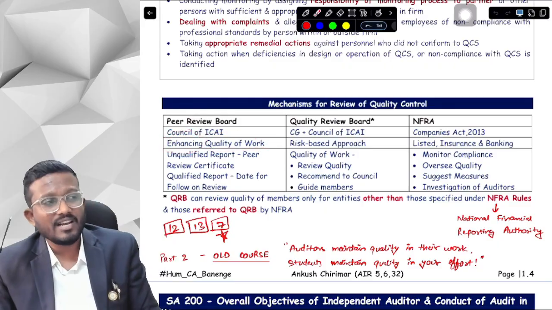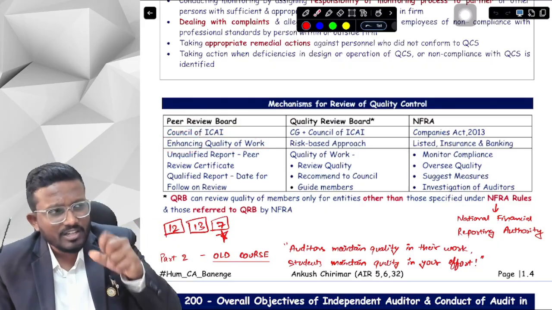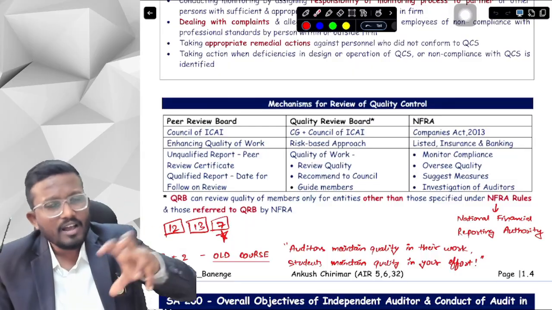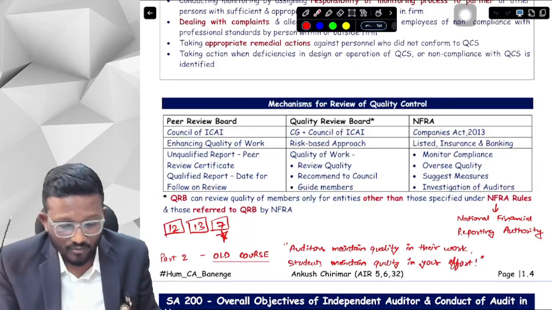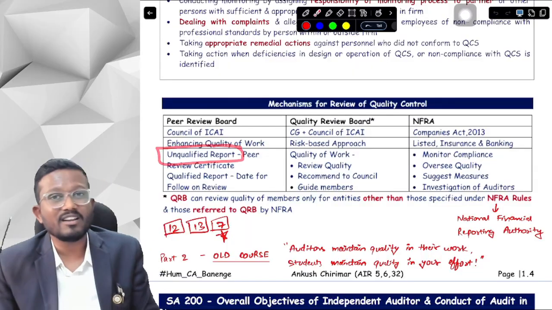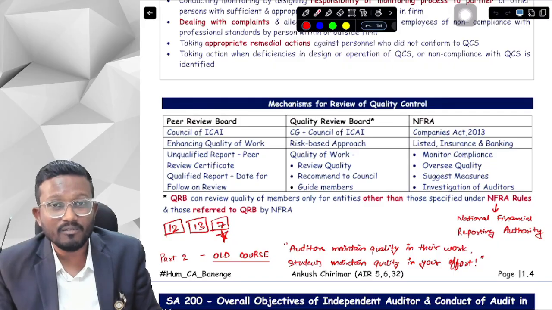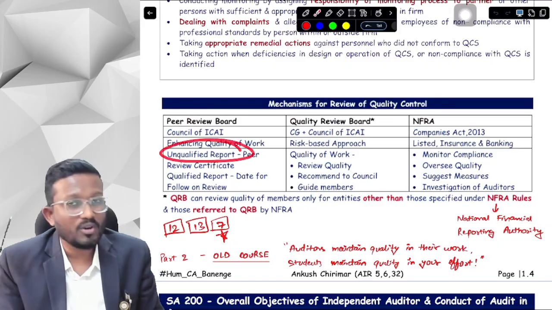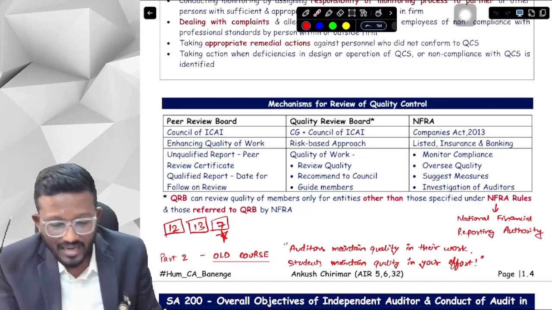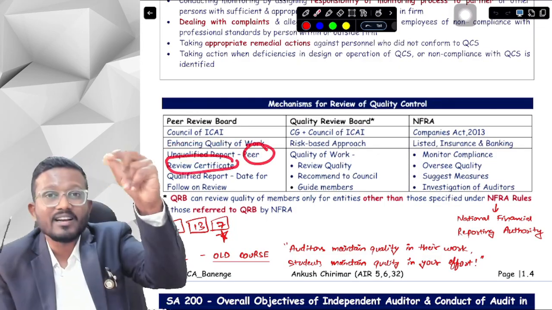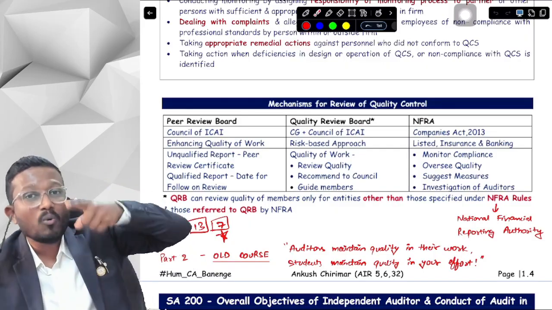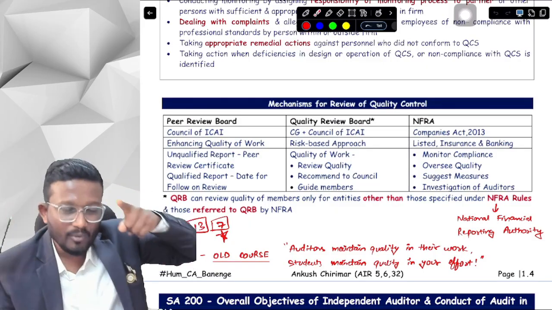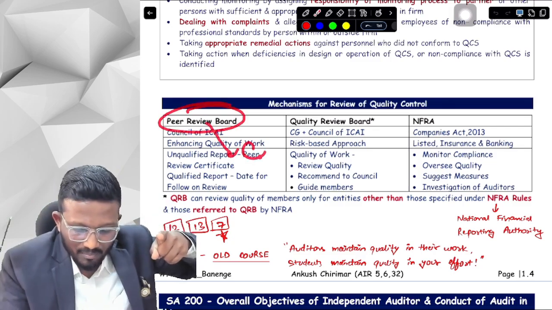What they will do is they will select a particular audit engagement and they will check whether you worked with quality or not. If they think that you worked with quality, then they will give you an unqualified peer review report, which means that you will get a peer review certificate. Listen here. If you are working with quality, the peer review board will give you an unqualified opinion, and when you get an unqualified opinion from peer review board, you get a peer review certificate.